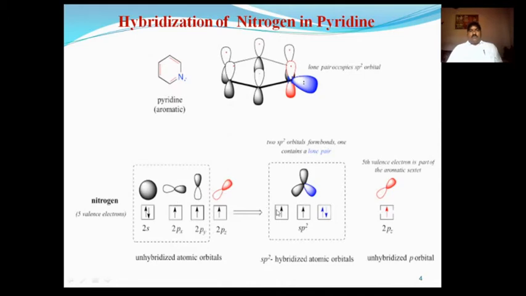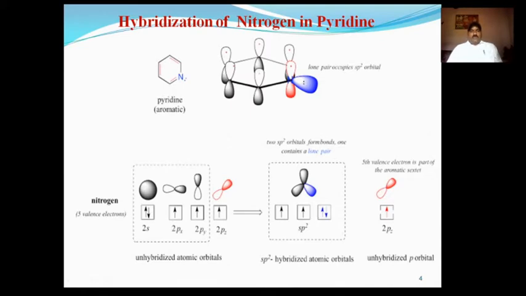In this hybridization 3 sp2 hybrid orbitals are formed, but out of the 3, one sp2 hybrid orbital contains a pair of electrons, while the other 2 sp2 hybrid orbitals contain unpaired electrons. This is the simple hybridization of the nitrogen atom.